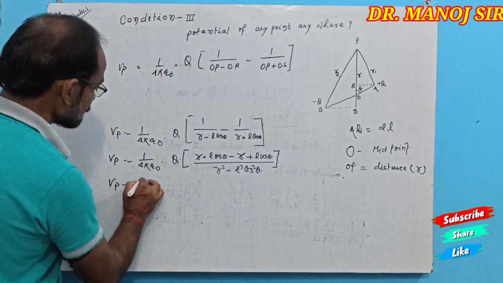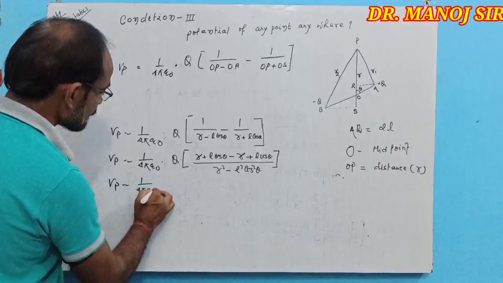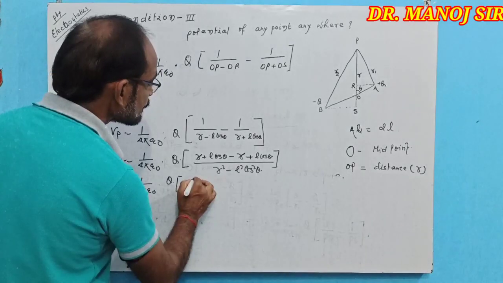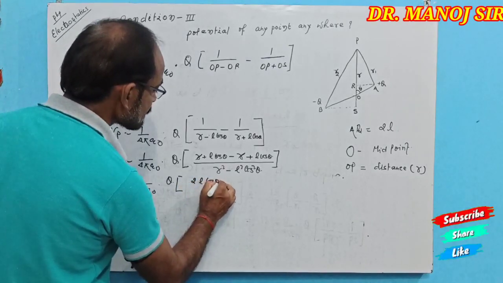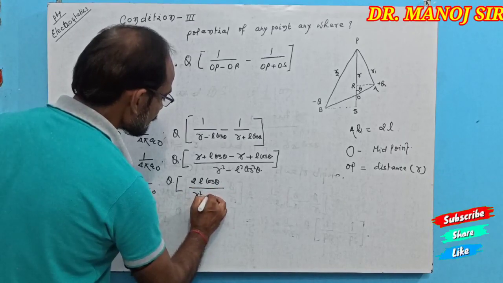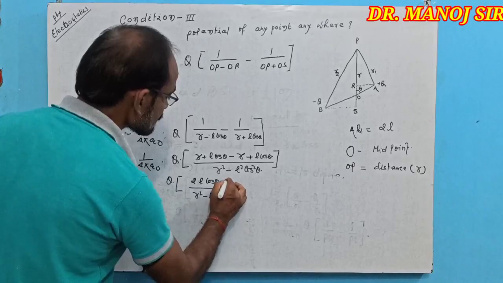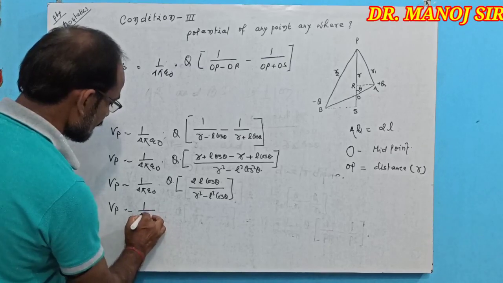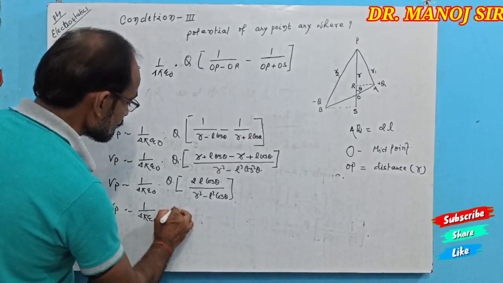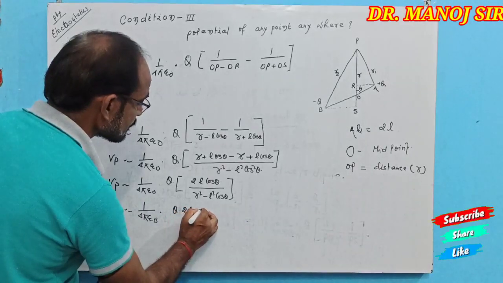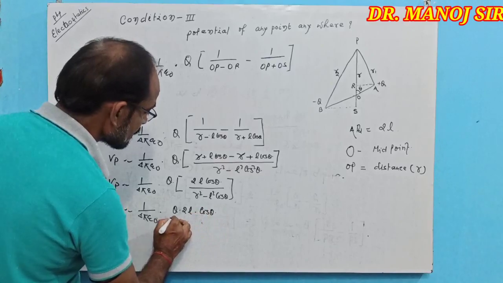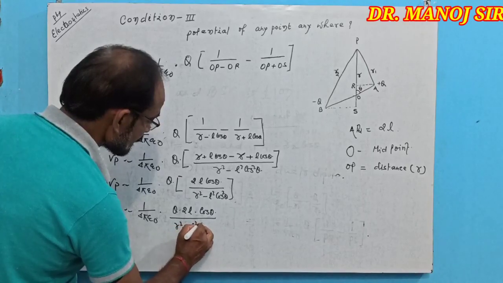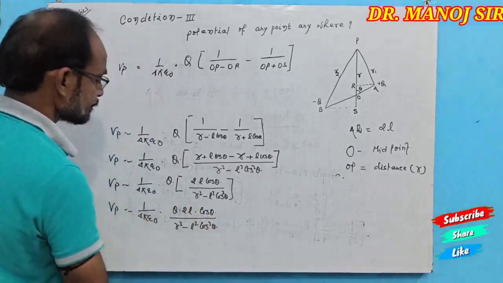Therefore, Vp equal to 1 by 4 pi epsilon naught q into 2L cos theta upon R square minus L square cos square theta.